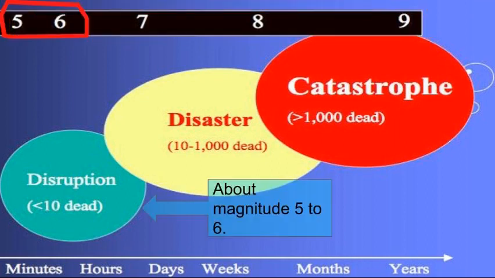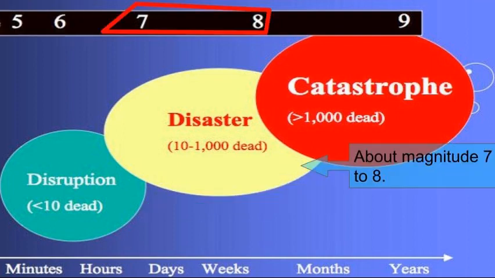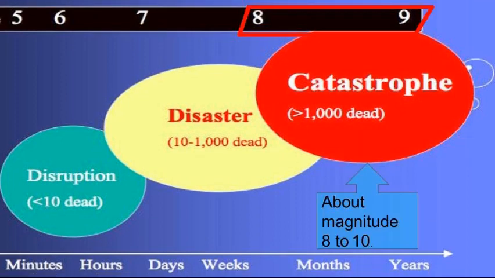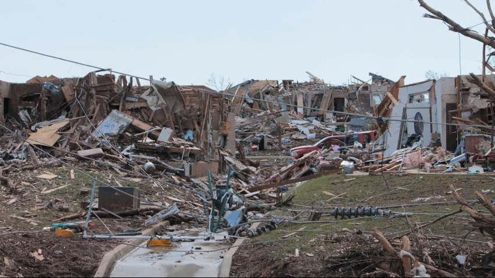The blue circle shows about how many people die from a magnitude 5 to 6 earthquake. The yellow circle shows about how many people die from a magnitude 7 to 8 earthquake. The red circle shows about how many people die from a magnitude 8 to 10 earthquake. Aftershocks and foreshocks may not always be this powerful, but they certainly can be.